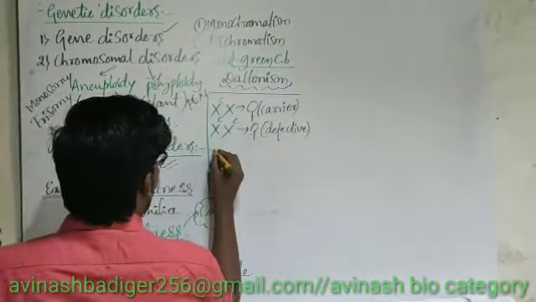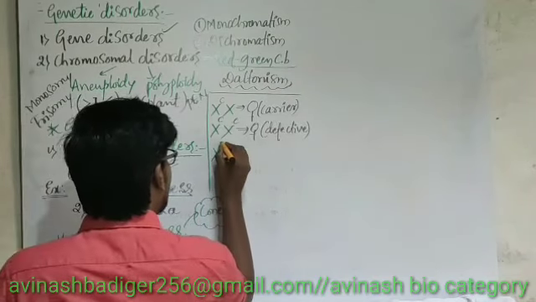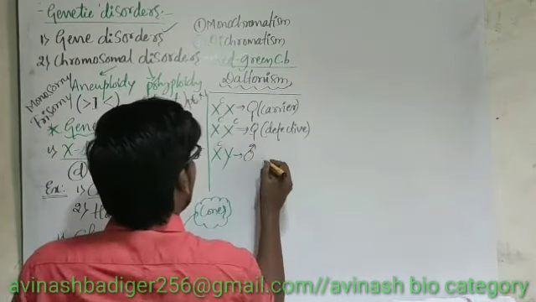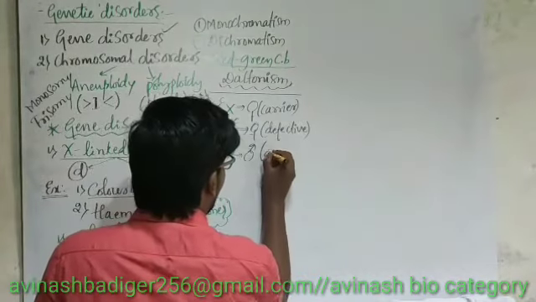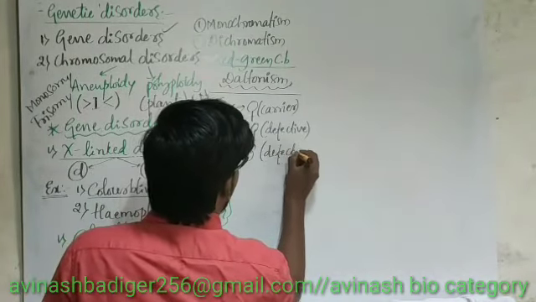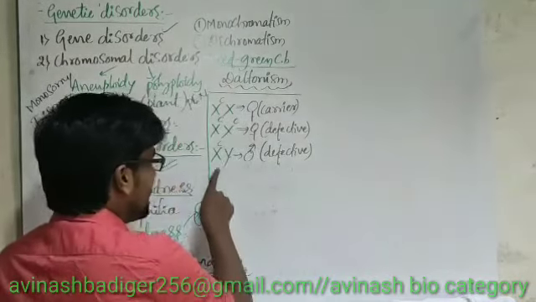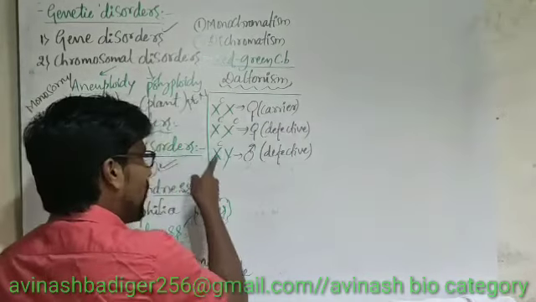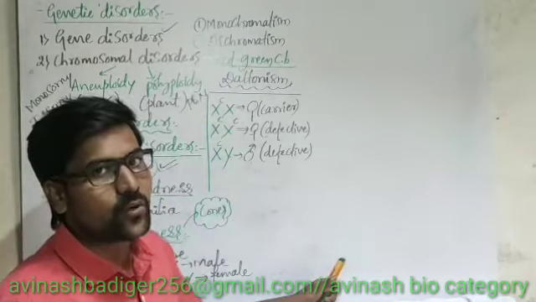And in case of a male, I can write it like this, XY. On the X, if I mention C, then the male is not a carrier at all. He is defective. Why can he not become a carrier? He is having just one X chromosome, and another Y chromosome. If the one X chromosome is having the defective gene, he is compulsorily defective. Why?